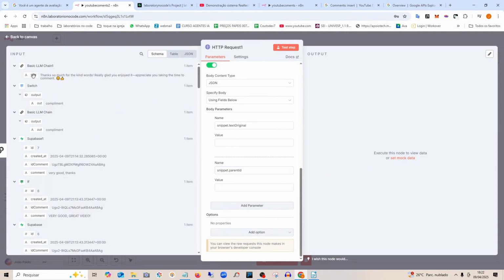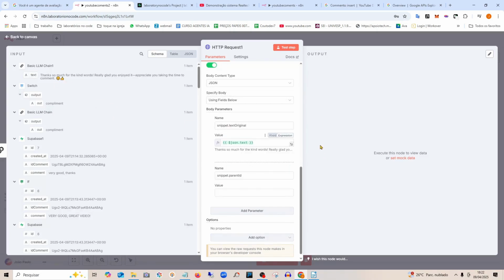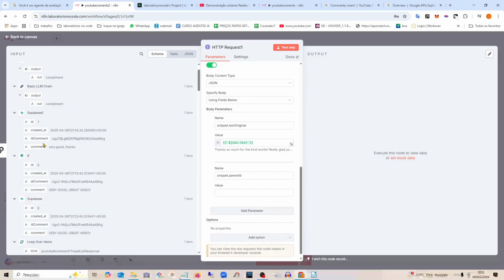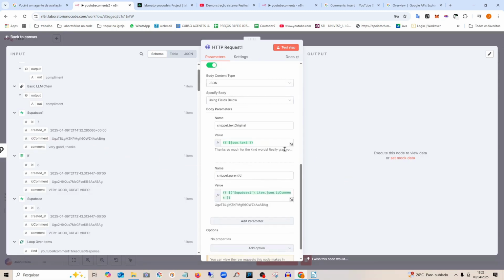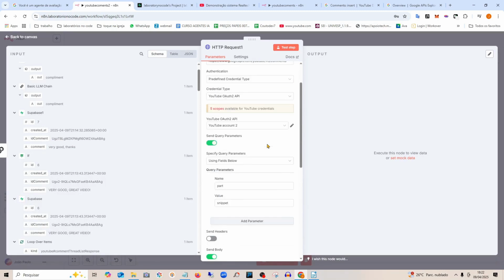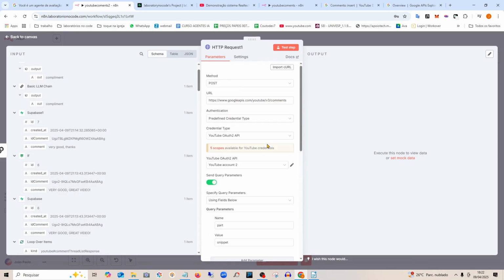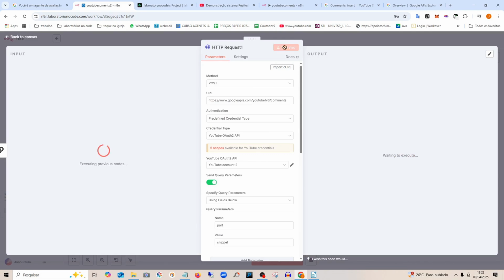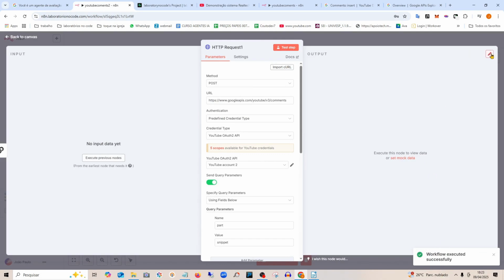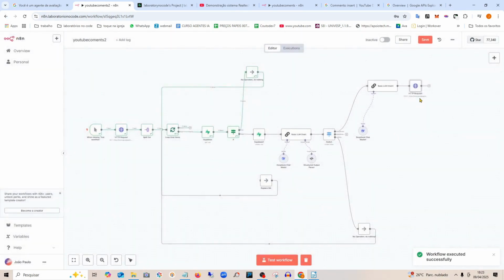Here I want to pull from the previous node the text I want to respond to and the ID. The ID I can pull here from Supabase, look, the comment ID. So I believe that's it. Let me just do a test here. It turned green here, look, successfully responded. Let's save.